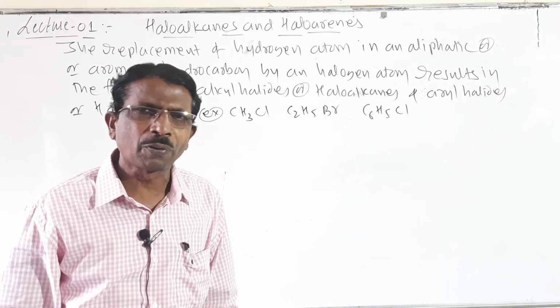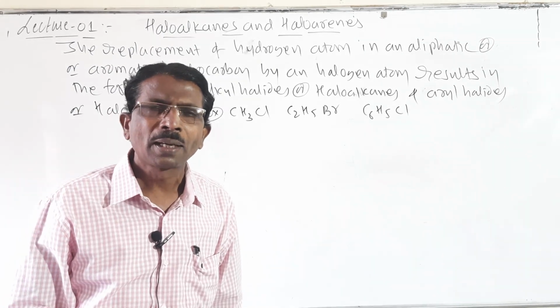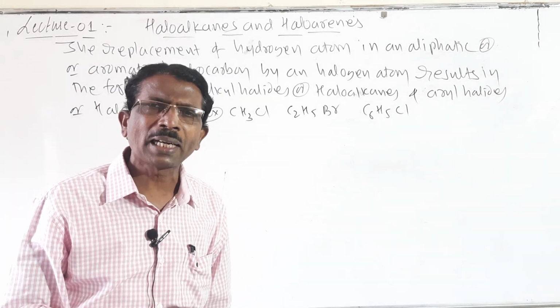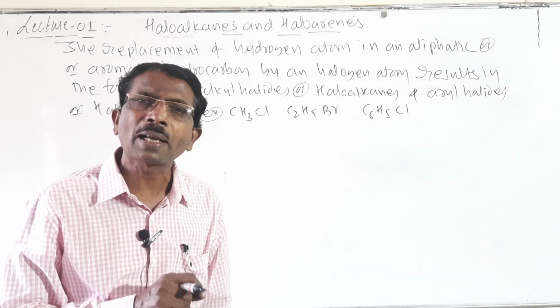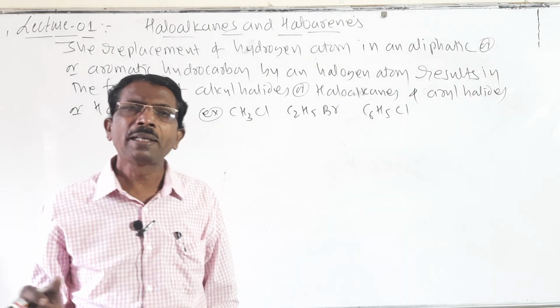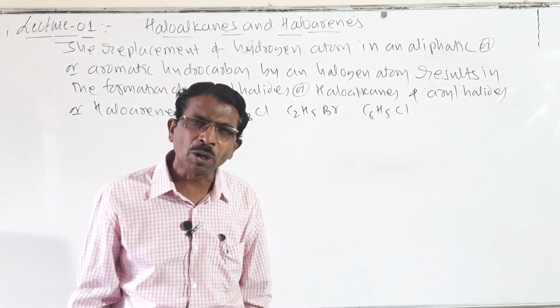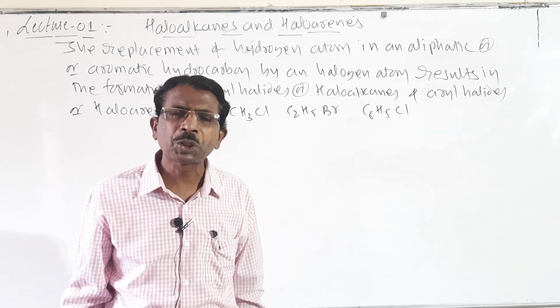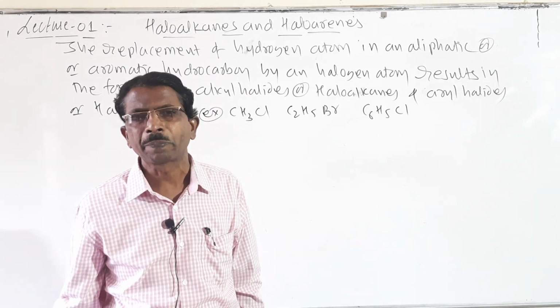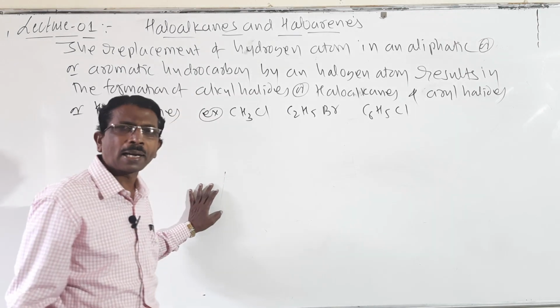Very simple difference. In haloalkanes, the halogen atom is directly bonded to the sp3 hybridized carbon atom of an alkyl group. But in haloarenes, the halogen atom is directly bonded to the sp2 hybridized carbon atom of an aryl group.